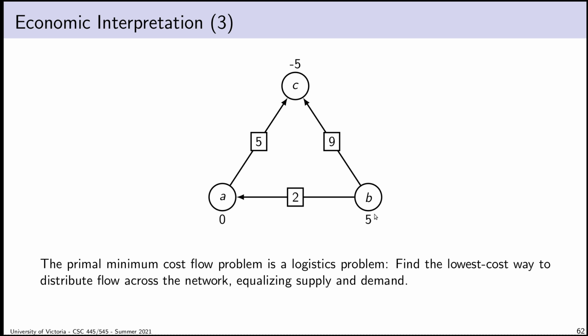So an example would be, you have a warehouse in city B that has 5 sofas, and you have a furniture store in city C that needs to sell 5 sofas. And the point here is that the primal problem is sort of couched in terms of this idea that you own the resource the whole time that the network is operating, which is obviously you own the furniture store, you own the warehouse. And the goal of the problem is to find a way of keeping your corporate logistics balanced.